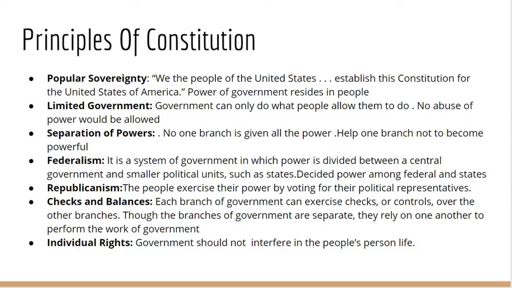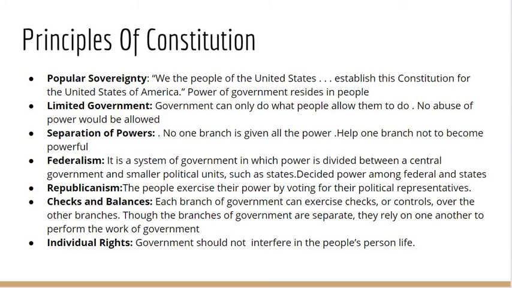Separation of powers. How is power divided? The framers were concerned that too much power might fall into the hands of a single group. To avoid this problem, they built the idea of separation of powers into the Constitution. This separation of powers means the division of basic government roles into branches. No one branch is given all the power. Articles 1, 2, and 3 of the Constitution detail how powers are split among the 3 branches.